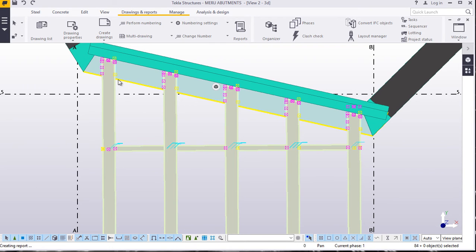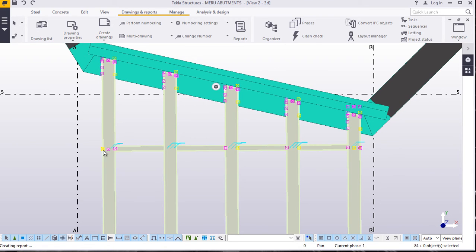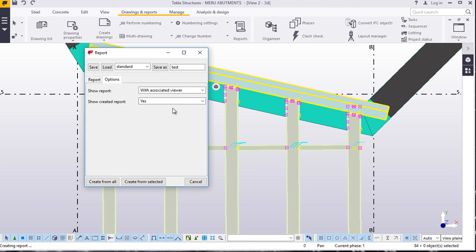Now next is part lists. Having highlighted only what you require, go to Reports, scroll down to part lists, select that, come to Options with associated viewer, which is normally Excel.